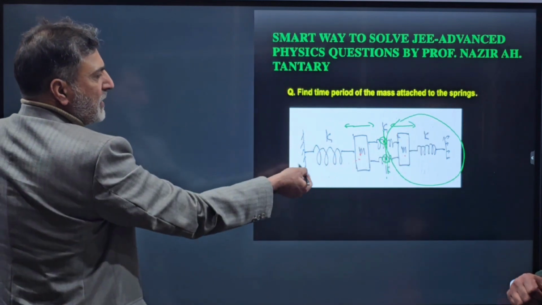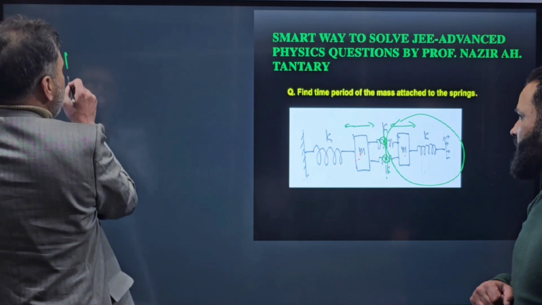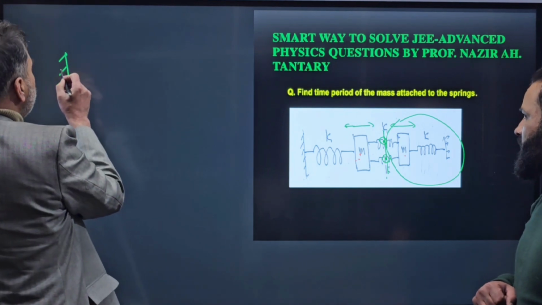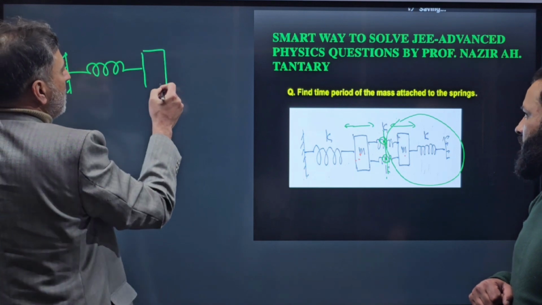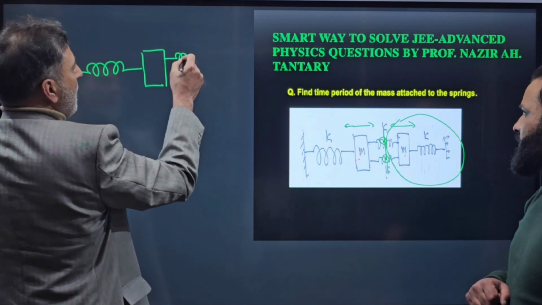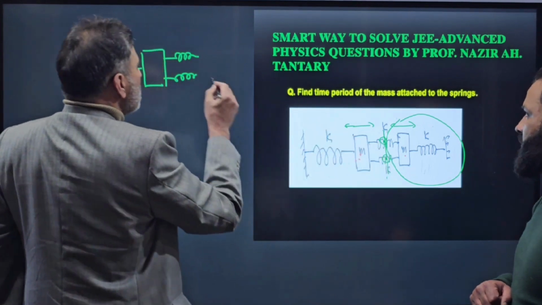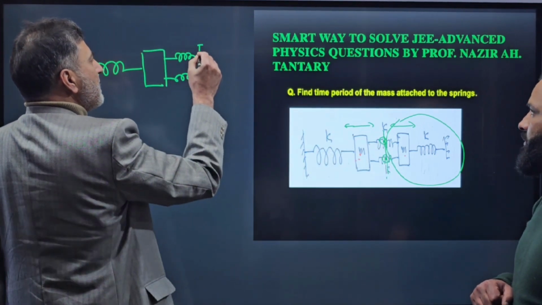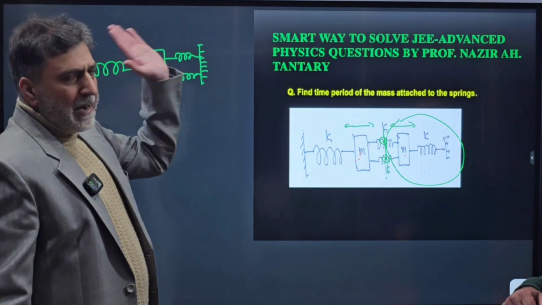I will make this part now relevant. So how can I redraw the diagram? It is like this. It is a spring here. It is a mass here. And this is now half the spring here, half the spring here. And these 2 points are at rest. So I will replace the rest points by a fixed plank or some fixed stand.